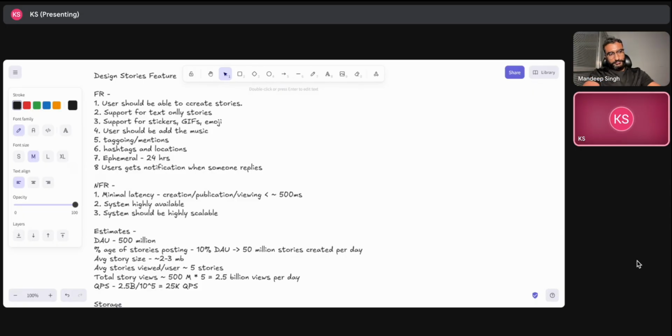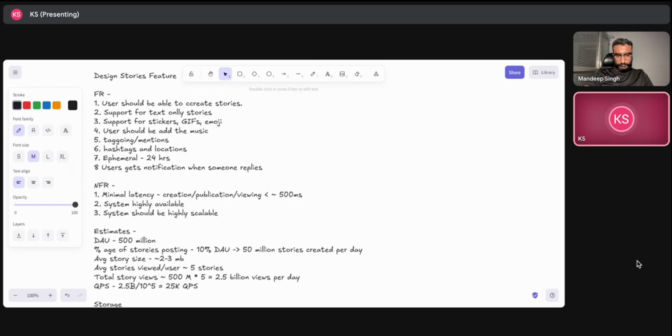Maybe we keep a timestamp, and the stories that have expired go into some expiry queue asynchronously, and the workers fetch them and keep deleting the stories in the backend. So I would like to do it mostly on the backend side, not in real time, but in an asynchronous way. That is what I'm thinking here.